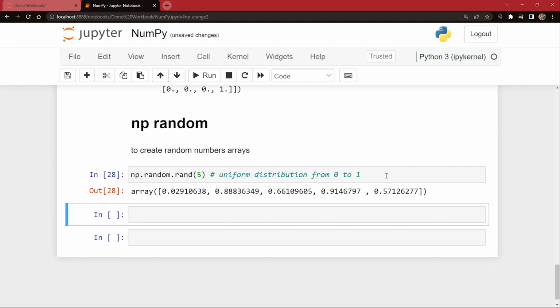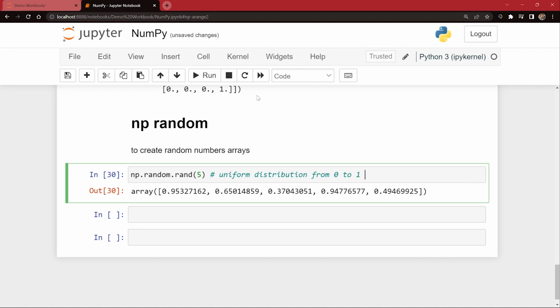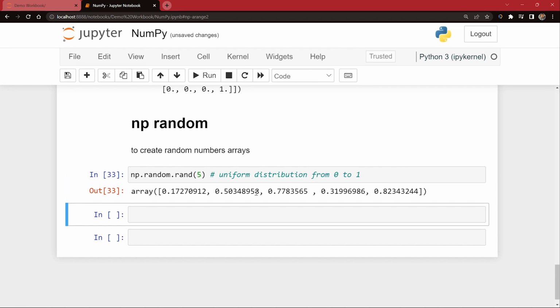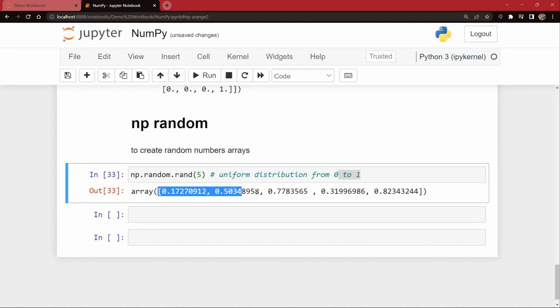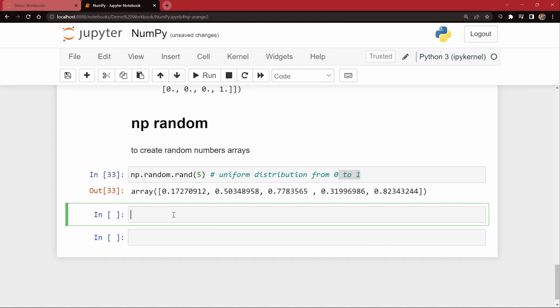I hope this is very much clear, because we are generating random numbers here. Every time I run this, it gives me different numbers. So basically, it gives us an array of random numbers, but with a uniform distribution between 0 and 1. When we use rand, we get an array of random numbers uniformly distributed between 0 and 1. Okay, guys, this is how you do it.